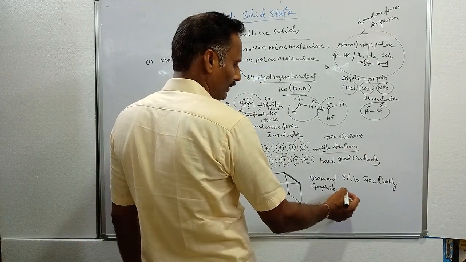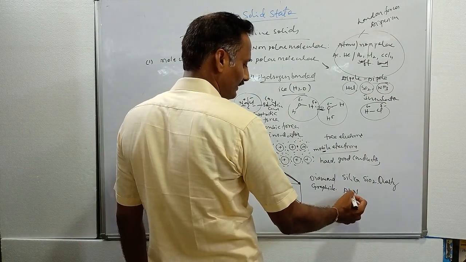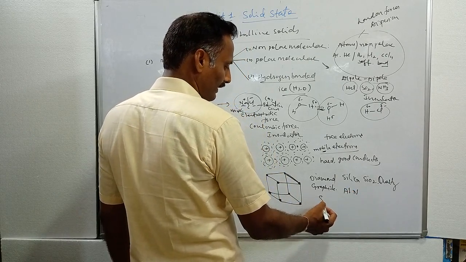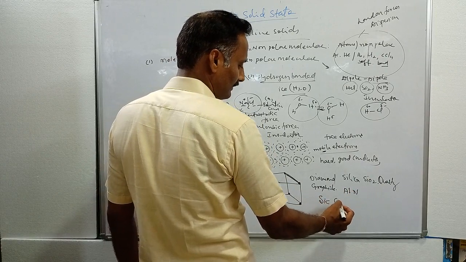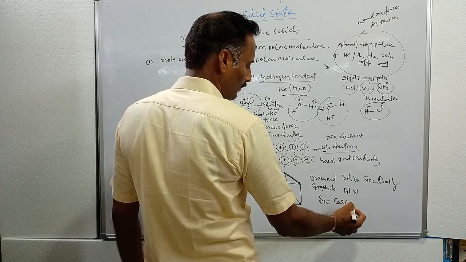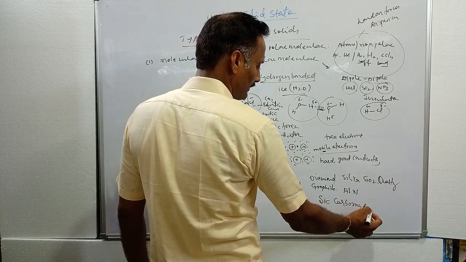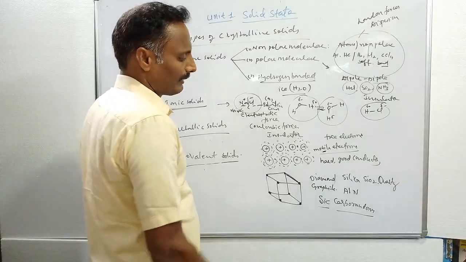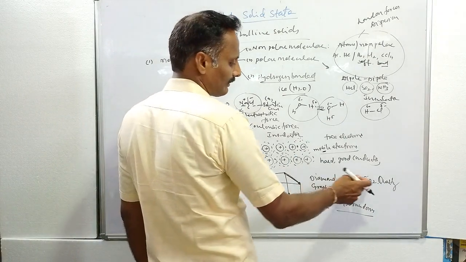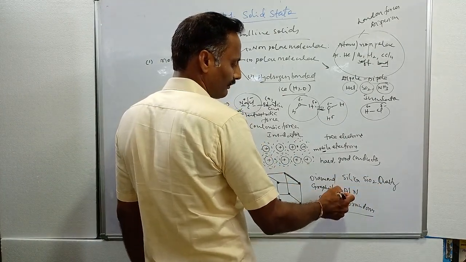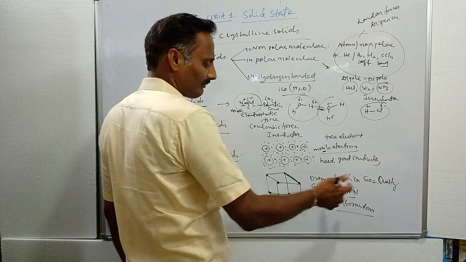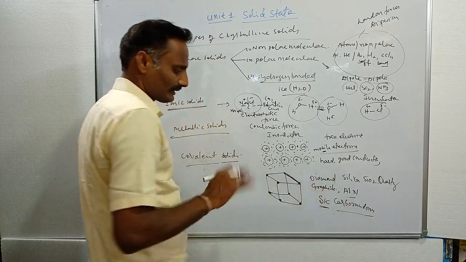And also here, aluminum nitride. Aluminum nitride is a covalent solid. And one more thing, carborundum, that is SiC, silicon carbide. Carborundum, or silicon carbide, is called a covalent solid. Diamond, graphite, silica, that is quartz, aluminum nitride, and carborundum, silicon carbide: these are different examples of covalent solids.